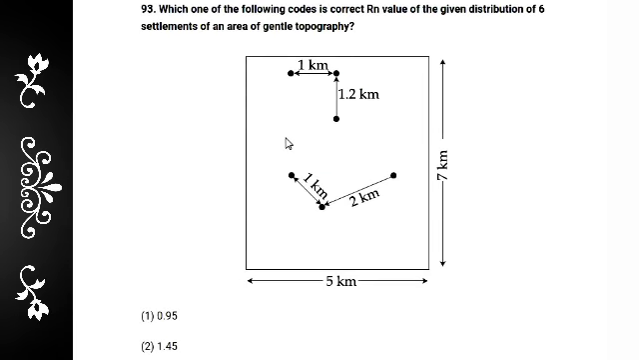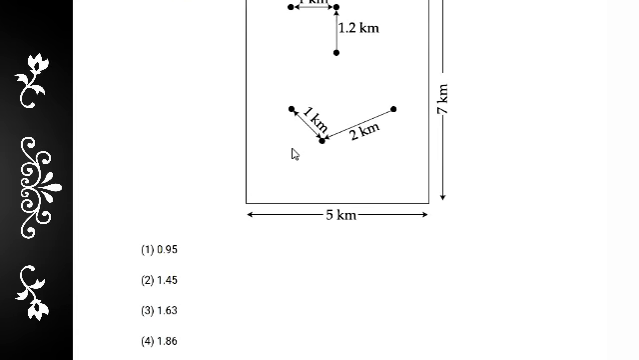And 93: which of the following is the correct Rn value of the given distribution of 6 settlements of Zedley topography? Very interesting, Rn value of Zedley topography. The correct answer is 0.95.